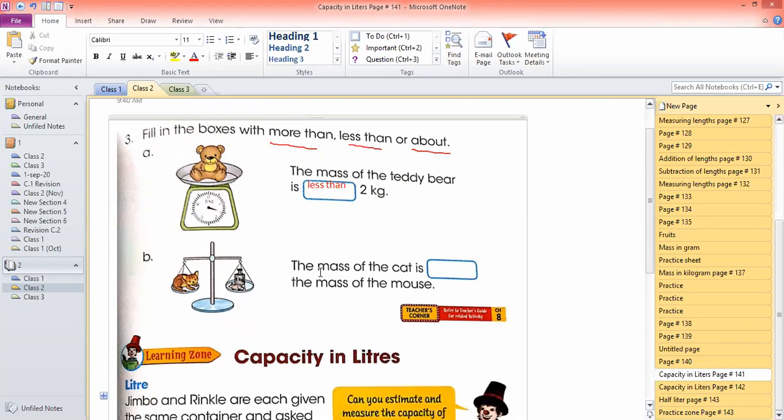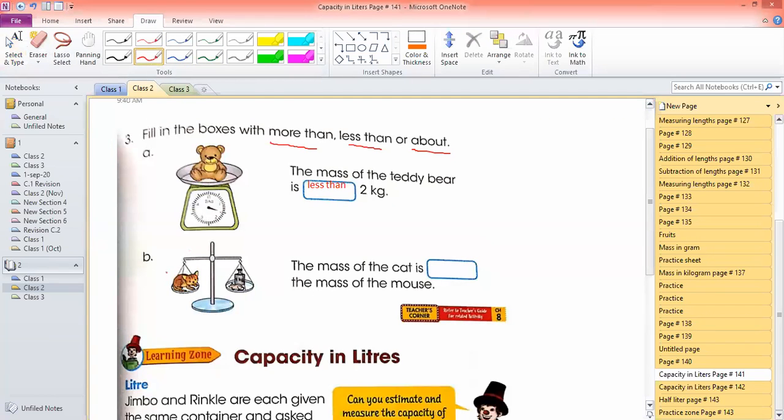Now check whether the mass of the cat is more than, less than, or about the mass of the mouse. This is the mass of the cat and this is the mass of the mouse. So guys, the mass of the cat is more than, less than, or about the mass of the mouse. Very good guys.